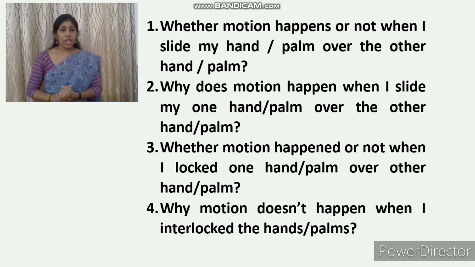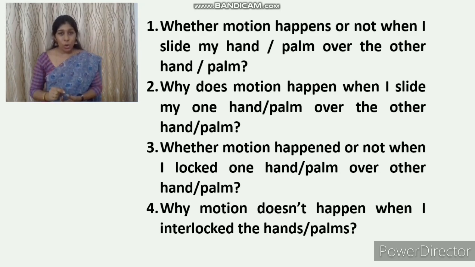The third question, whether motion happened or not when I locked one hand or palm over the other hand or palm. Whether motion happened? No. I think your answer is no, right? Okay. Next, the fourth question. Why does motion not happen when I interlock the hands or palms?